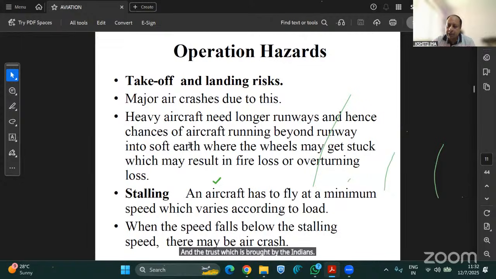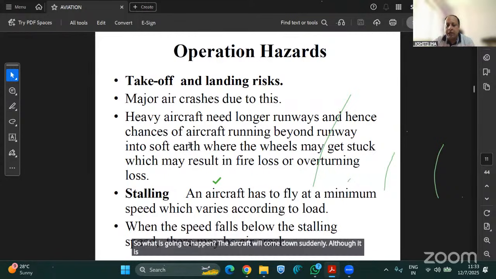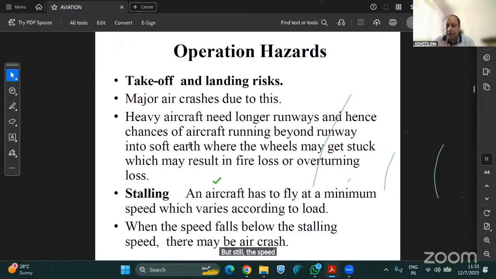Suppose the thrust is less than the drag force acting on the front side of the aircraft. What is going to happen? The aircraft will come down suddenly. Although it is flying and the engines are running, the speed of the aircraft will be too low and it will come down. An air crash will happen.